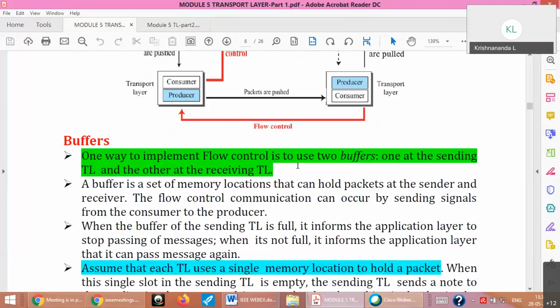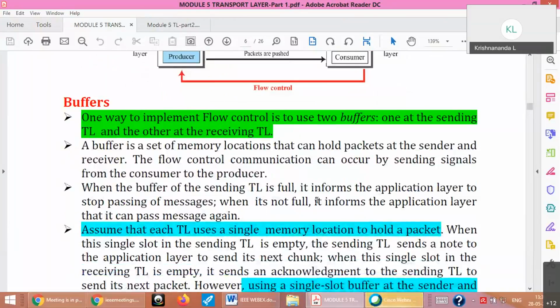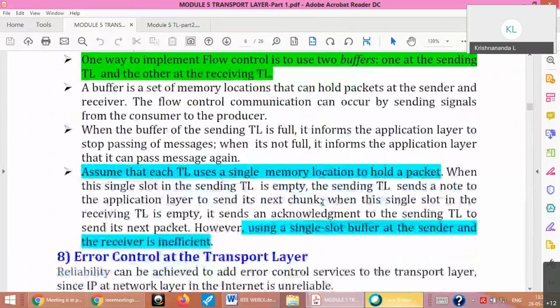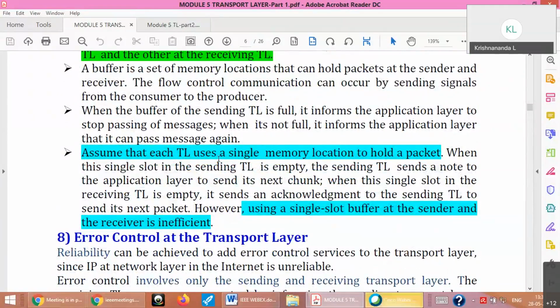How do we implement this flow control? We use buffers, right? We can store the data and then send it a little later, whenever the receiver is ready to accept. And when the buffer of the sending transport layer is full, it informs the application layer to stop passing messages. When it is not full, it can accept. One easy way is to assume a single memory location, because it's very trivial. We can't hold any more data there. When it is full, give feedback saying don't send anything. When it is empty, accept something.